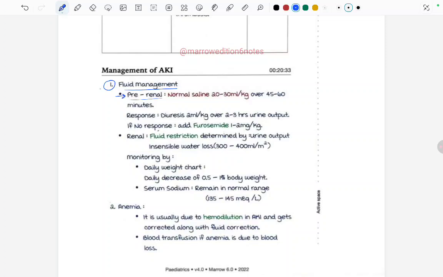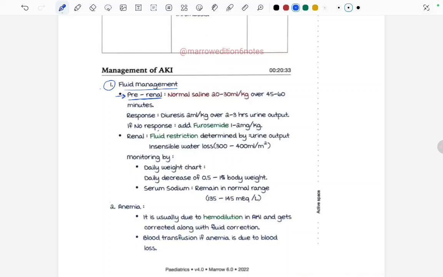That is initially because it was mainly due to dehydration only. So we gave fluids in dehydration patient at the rate 20 to 30 ml per kg over 45 to 60 minutes. Then diuresis 2 ml per kg over 2 to 3 hours urine output, and if no response, we added the furosemide in 1 to 2 mg per kg.